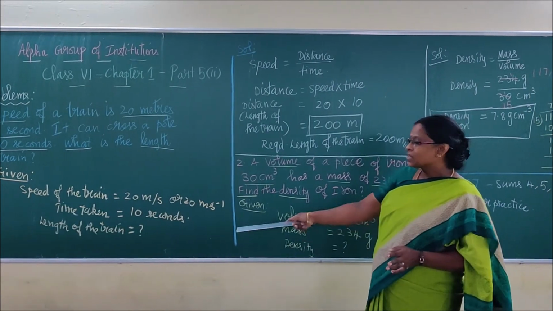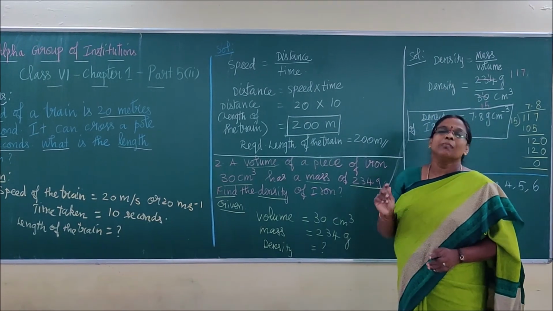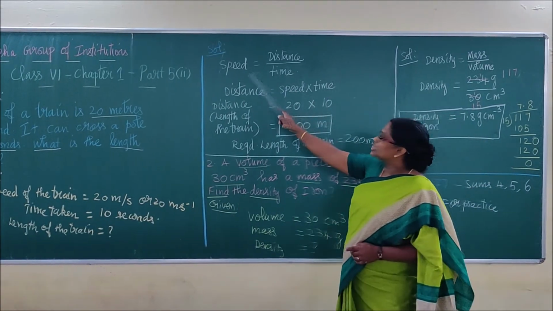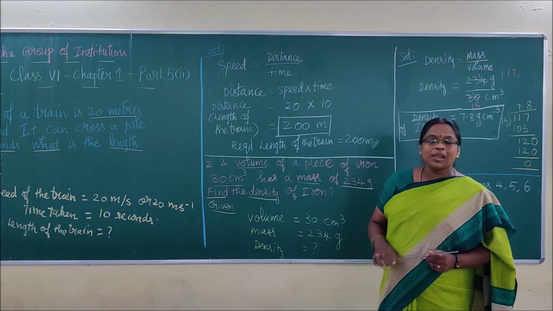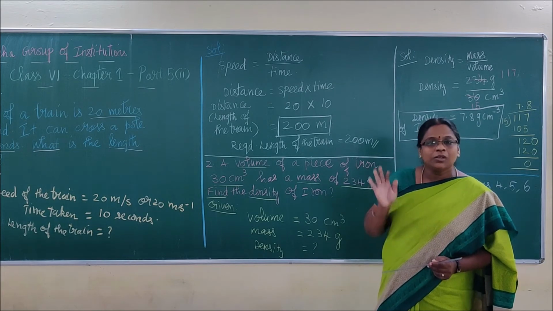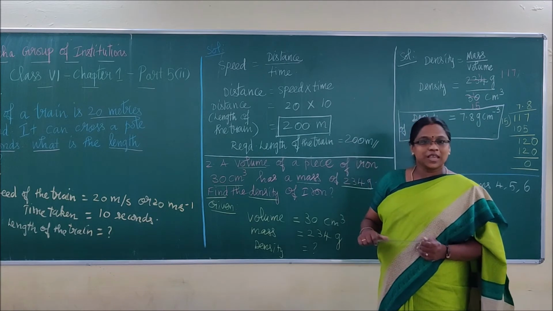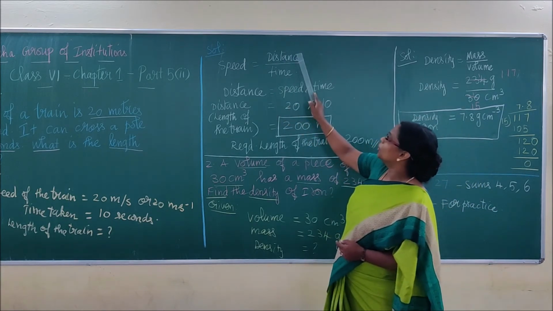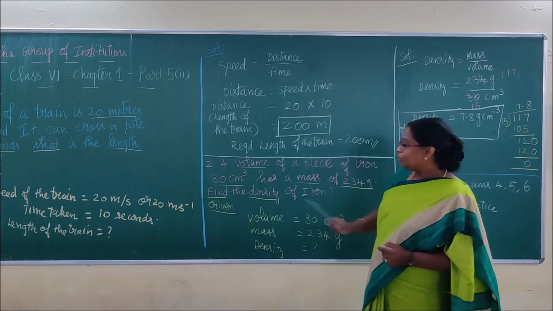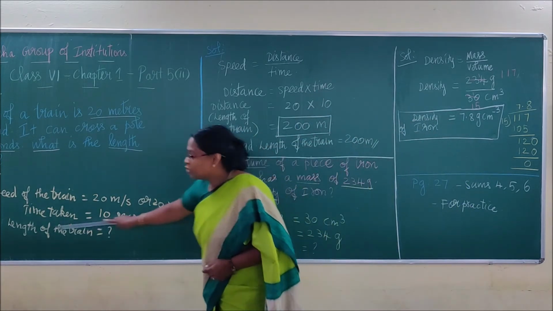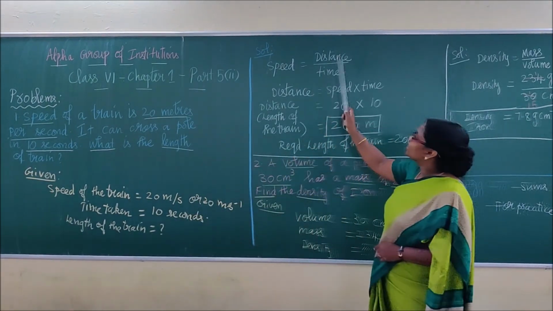Don't think that this is a sum and we can just jump to the steps. The formula is important. Speed is equal to distance by time. Say the formula in your heart three times. Close your eyes and say it. Pause the video and say: speed is equal to distance by time. But what is being asked? Length of the train. Indirectly, distance is asked, so distance is what we need.